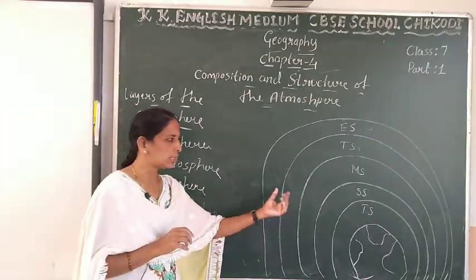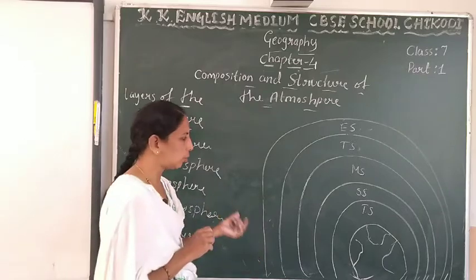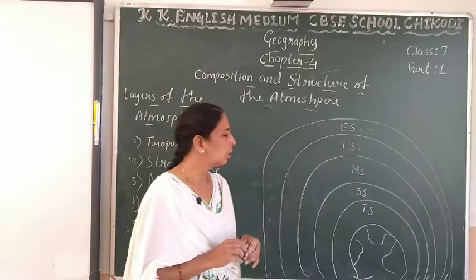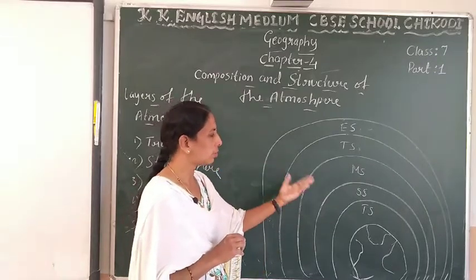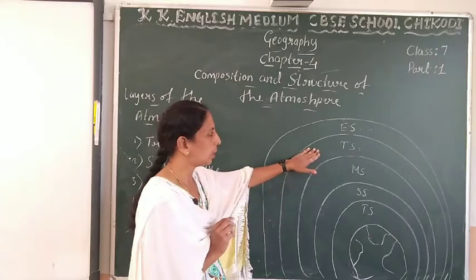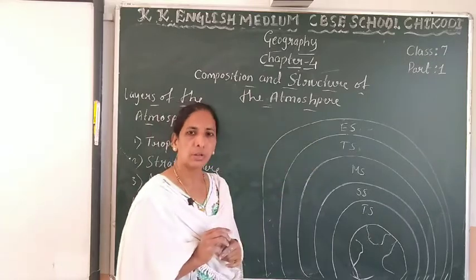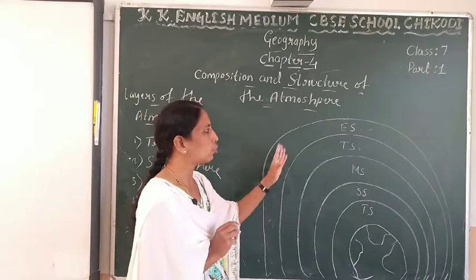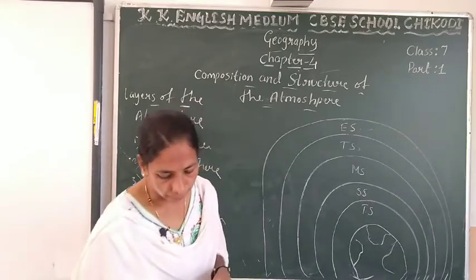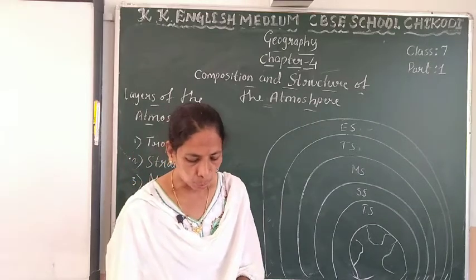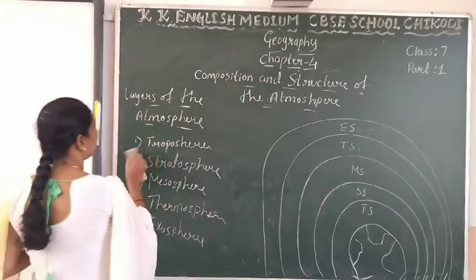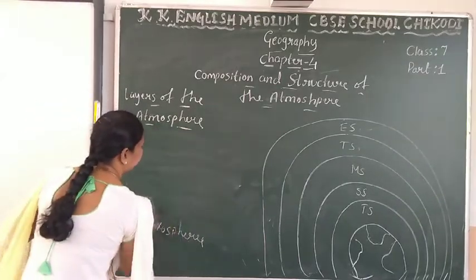Above the earth is the troposphere. Above the troposphere we call that layer stratosphere. After the stratosphere, mesosphere is located here. Above the mesosphere is located thermosphere, and the uppermost layer is exosphere. So I will talk about them one by one.